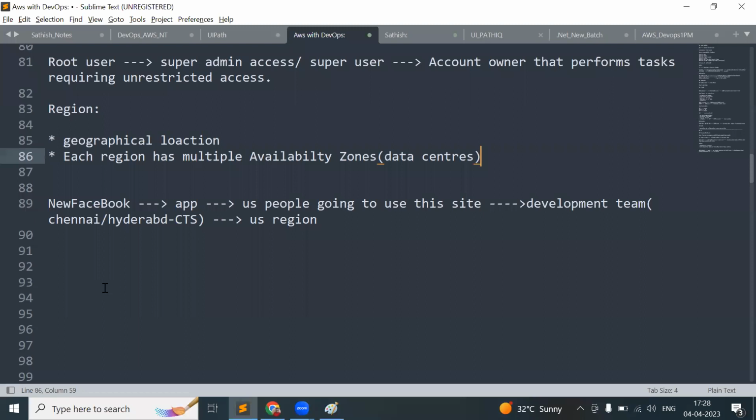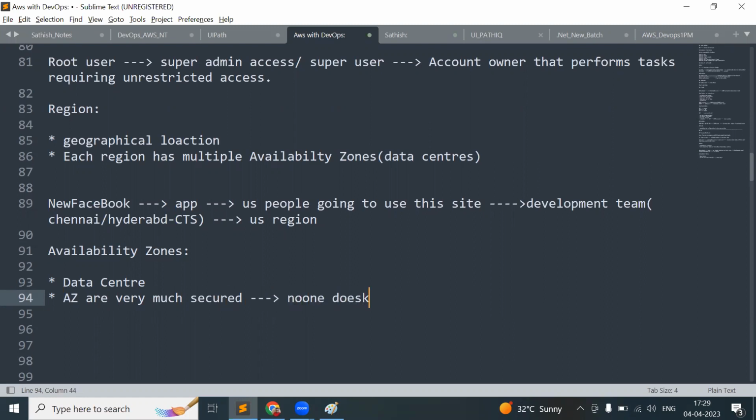The next thing is availability zones. What is meant by availability zones? As I said, availability zones are nothing but your data center locations, which means availability zones are very much secure. No one knows where these availability zones are constructed by AWS. They are keeping it very much secret.